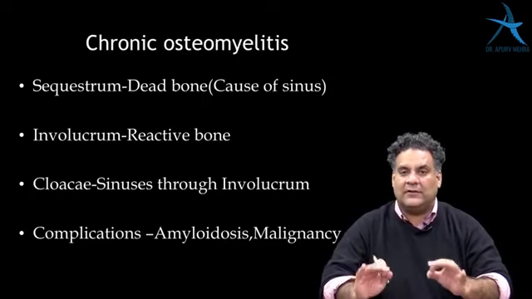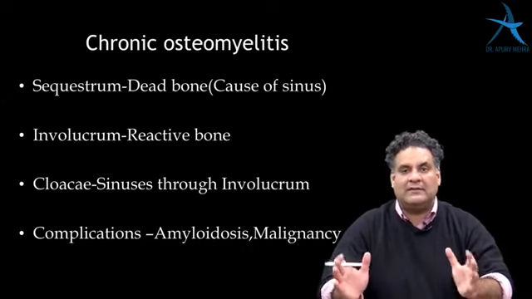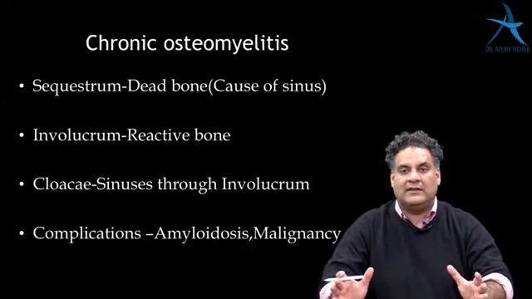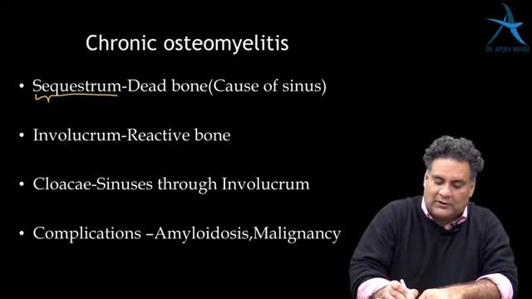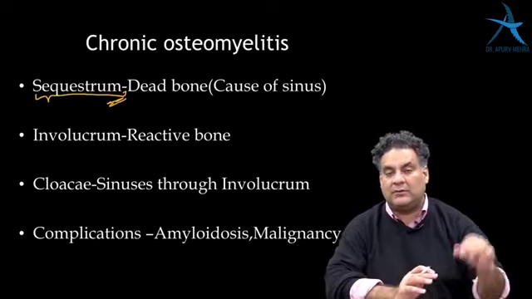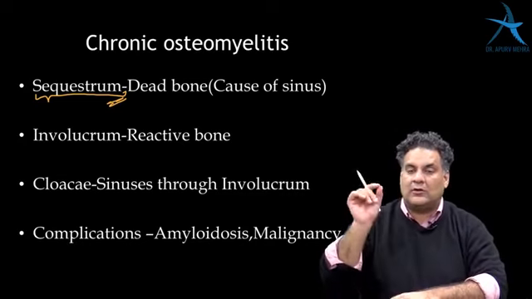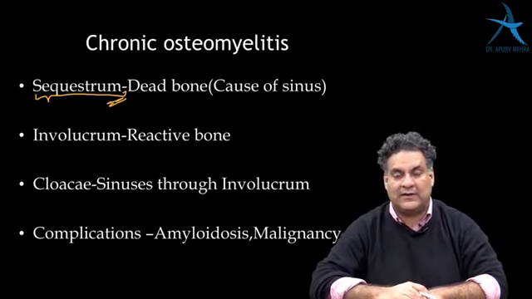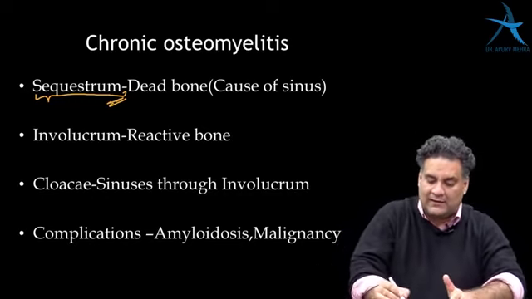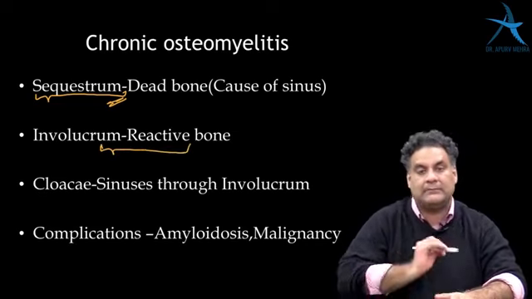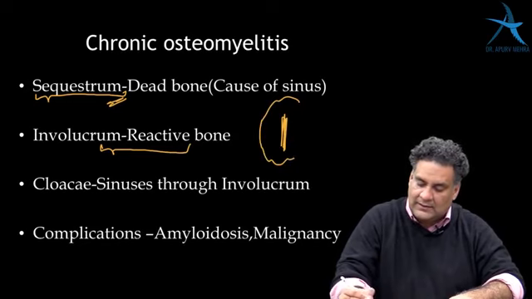Chronic osteomyelitis is one pick that is universally coming everywhere now. Back-to-back NB exams, a very commonly asked question in case of PGI. The pathognomonic feature of chronic osteomyelitis is a dead bone, sequestrum. Sequestrum, according to English literature, means isolated in a cavity. It is a cause of a draining sinus in an infection. The sequestrum in the cavity is surrounded by reactive bone which is called an involucrum. So you will have sequestrum in the center surrounded by involucrum.